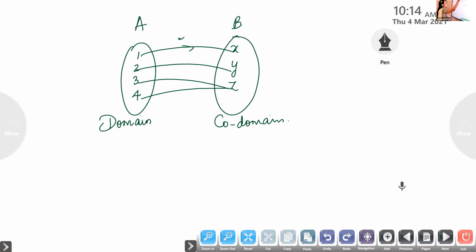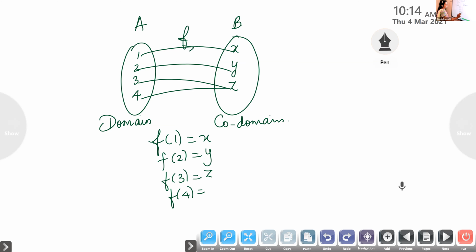So suppose f is a function, we can denote like this. f of 1 is X, f of 2 is Y, f of 3 is Z, and f of 4 also Z. So here, every element is having a unique image. Therefore, it is a function.